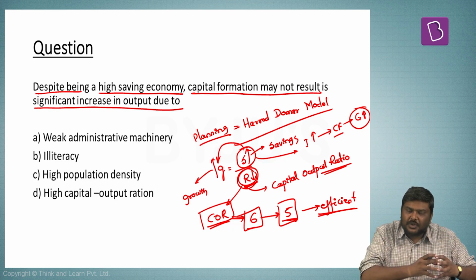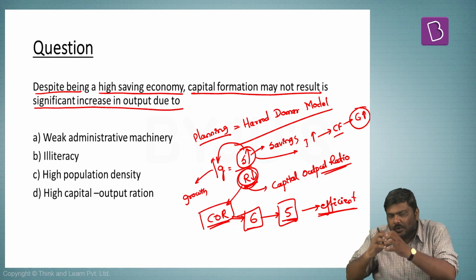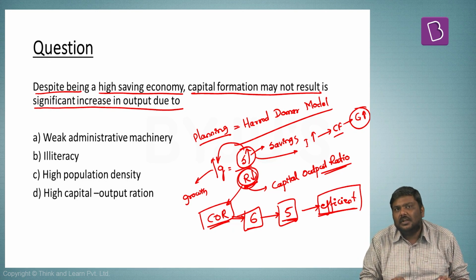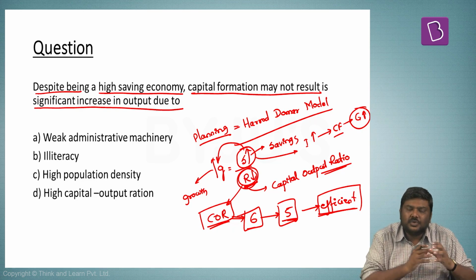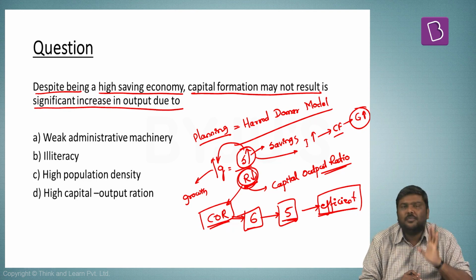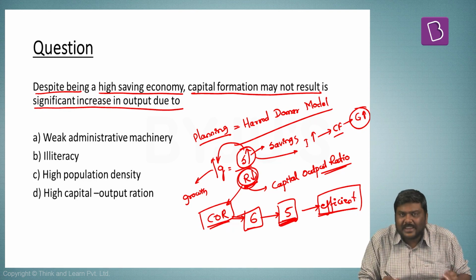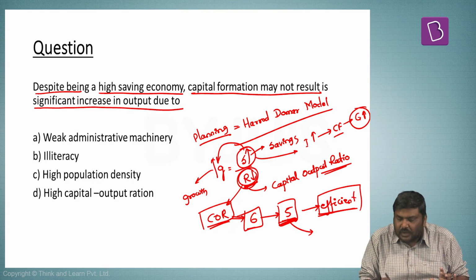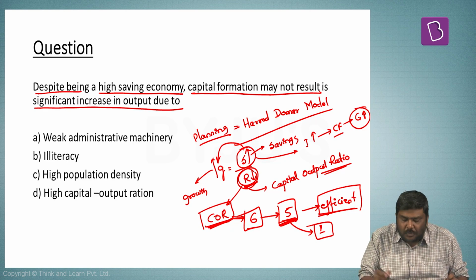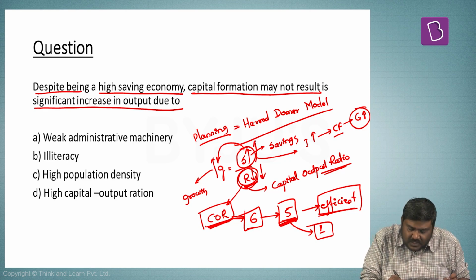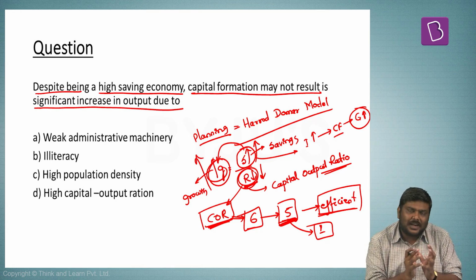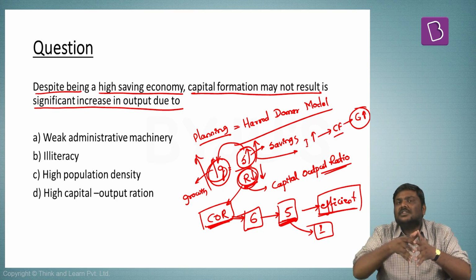If the capital output ratio was earlier 6, now it has fallen down to 5, it basically means my capital investment is becoming efficient. Earlier I used to invest a capital of 6 to get 1 unit of output. Now I am investing a capital of only 5 to get 1 unit of output. Now basically this means what? If capital output ratio falls down and savings increases, growth automatically increases. This is a concept of the Harrod-Domar model which we have used in the concept of planning.